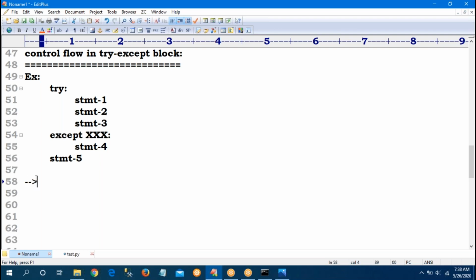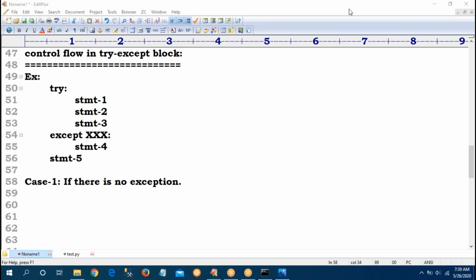Okay, my first question, case 1. If there is no exception, which statements will be executed? No exception in my program. Statements 1, 2, 3, and 5 also will be executed. Some guys are missing 5.